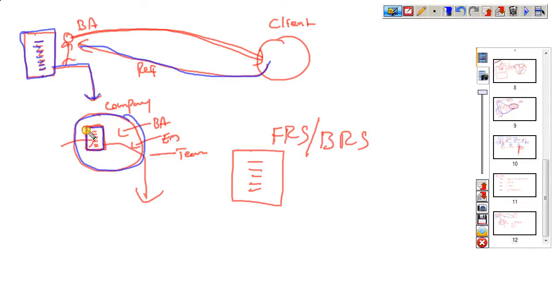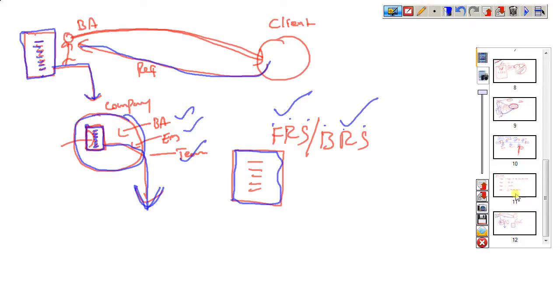In the company, the business analyst, engagement manager, and their team analyze and modify many requirements, with changes, additions and modifications. Finally, one clear requirement document is finalized. We call it FRS, BRS, functional requirement specification, business requirement specification, or client story.